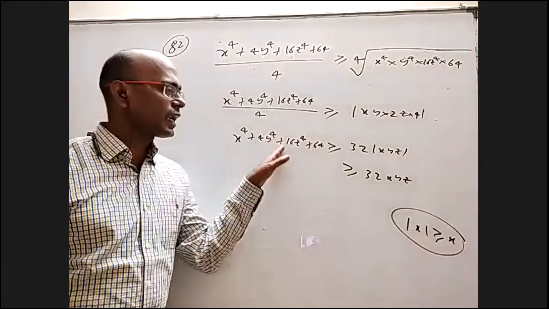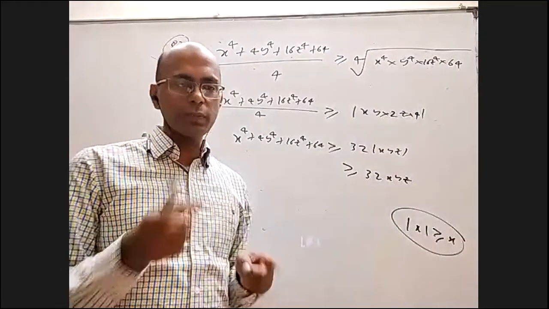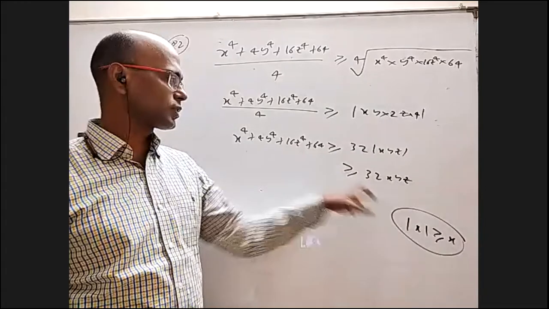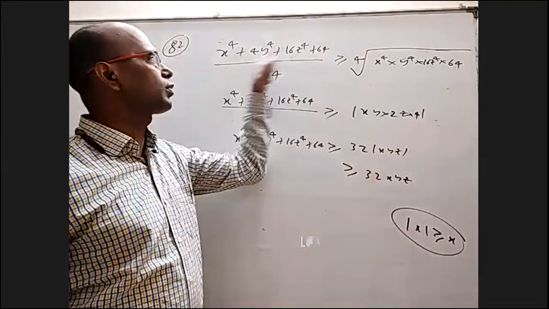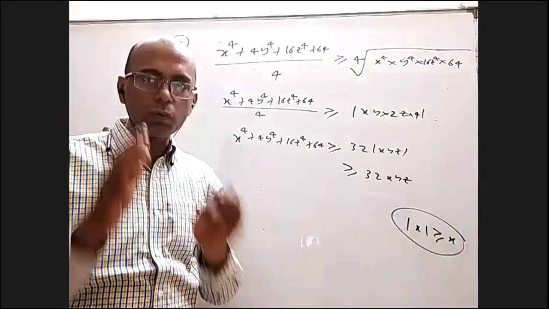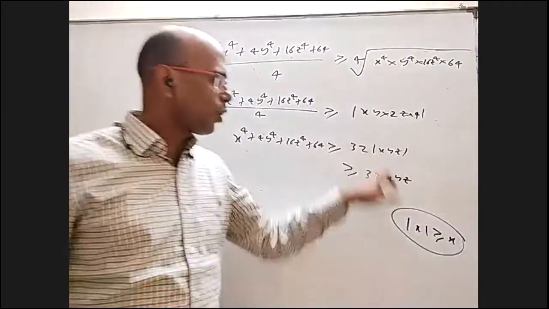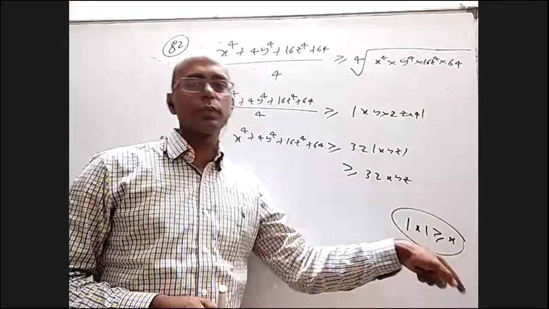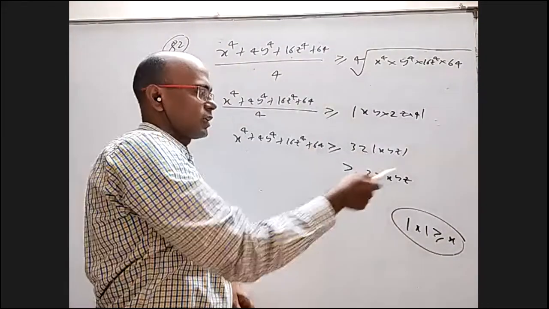So this is greater than or equal to this. Equality is possible in the AM-GM inequality. If you want this to be equal to this, these two should be equal, these two should be equal. For these two to be equal, all quantities should be equal. Whenever in the AM-GM inequality, arithmetic mean equals geometric mean, all quantities involved should be equal. And mod x, if you want it equal to x, x should be positive. So from here to here, equality will happen. For this case, all equal from here to here.